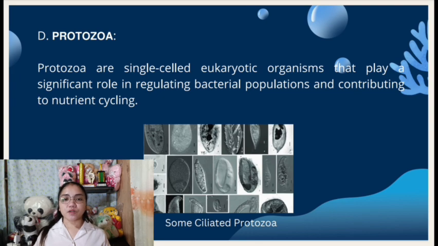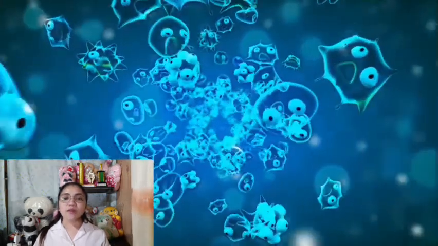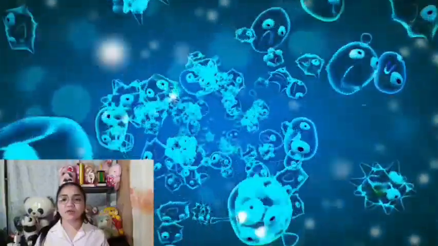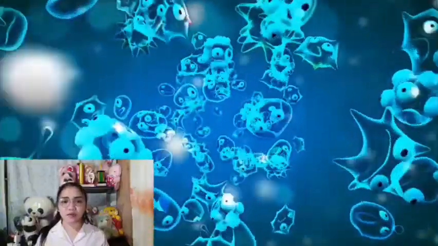Another freshwater microbe is the protozoa. Protozoa are single-celled eukaryotic organisms that play a significant role in regulating bacterial populations and contributing to nutrient cycling. The protozoa are primitive in the sense that their organization, as compared with the metazoa, is relatively simple.